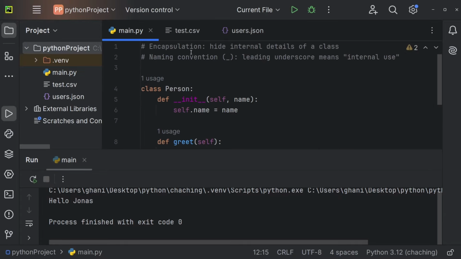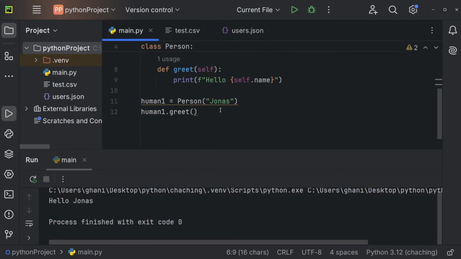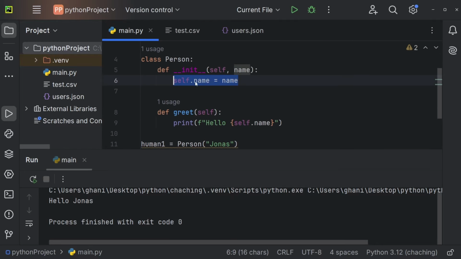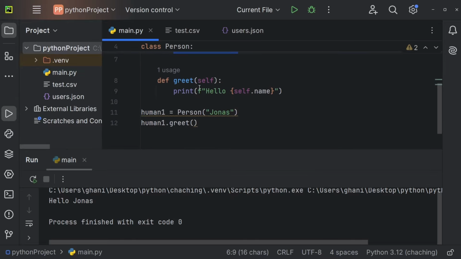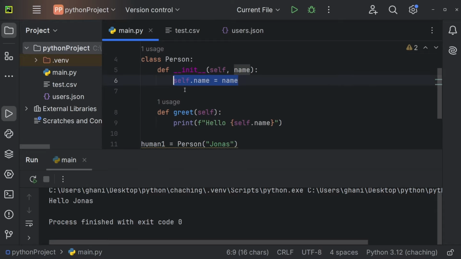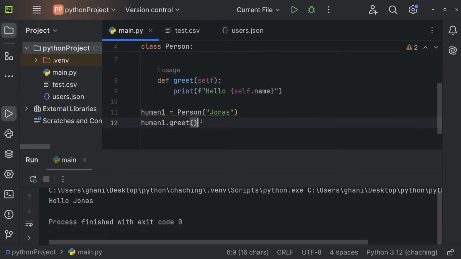And now encapsulation means that we want to hide internal details of a class. So the name right here is an internal detail. And no one actually really needs to access self.name. For example, we only want to give the user access to this greet method. So we only need this greet method to greet the user. But we do not need this name anywhere else. And we also do not want users to access this variable anywhere else. But at the moment, we could actually just say human1.name, and we could print this out right here. So let me copy this, print human1.name, and now we would get human1.name.